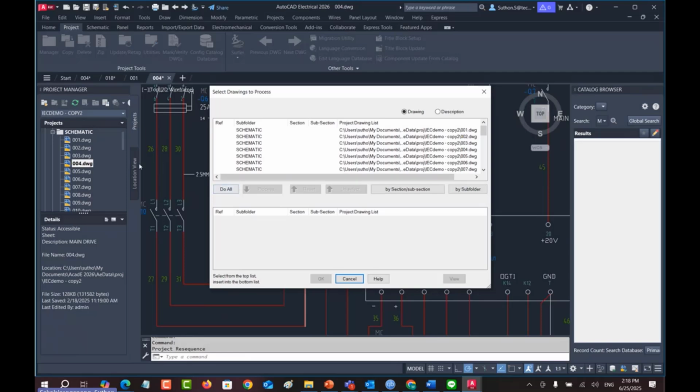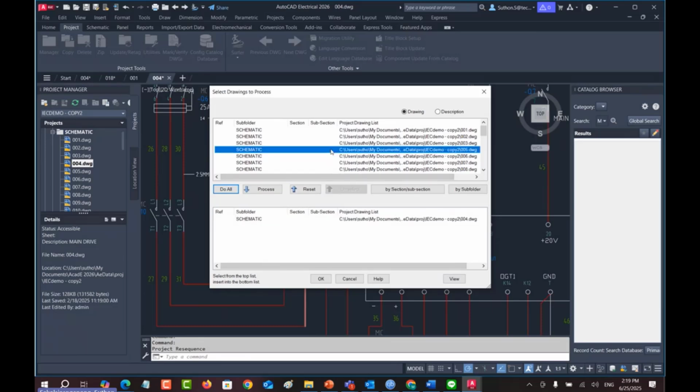And then, what drawings you want to affect. This setting affects, maybe this one I focus on 004, or this drawing that I open and process. I select this. The bottom list means what you selected. The top list is what is prepared for you. So you have to choose from the top and process to the bottom.